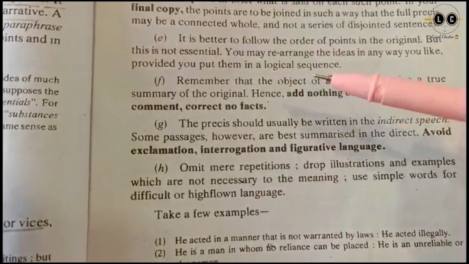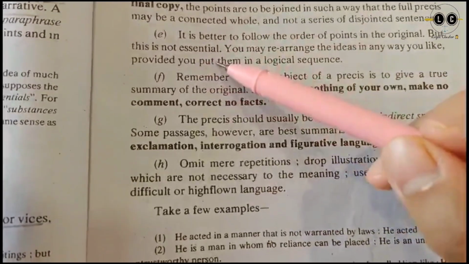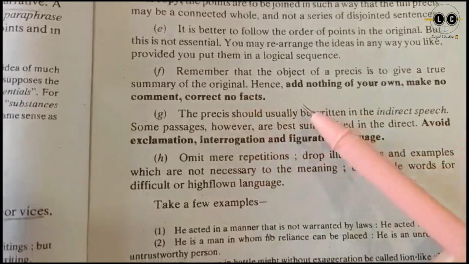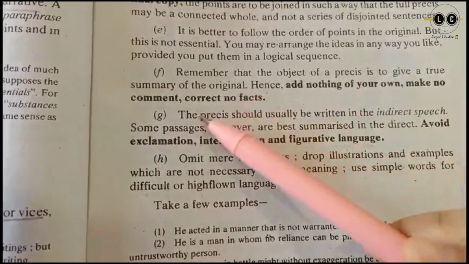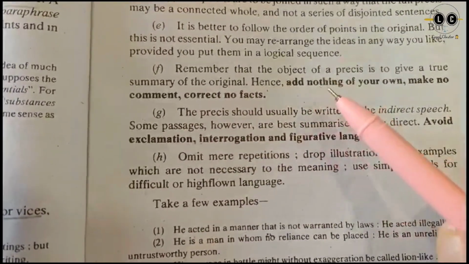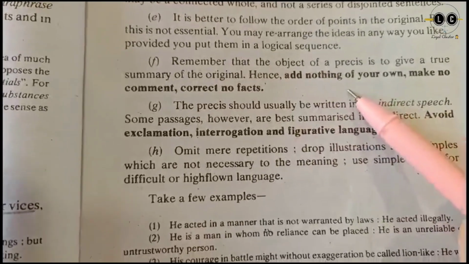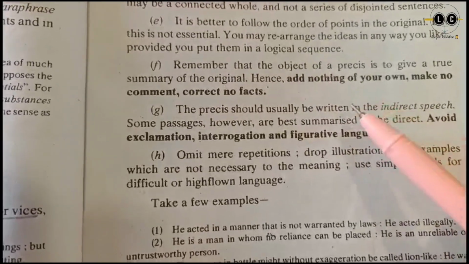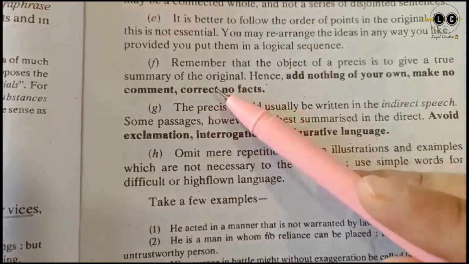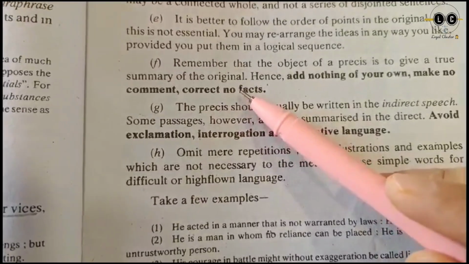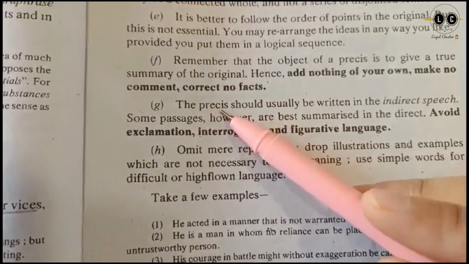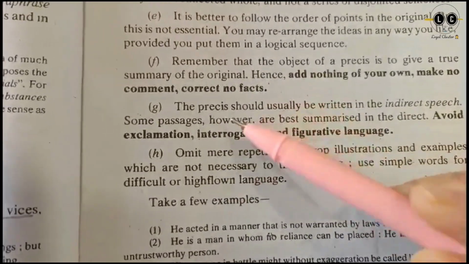That is better. It is not mandatory, it is not essential, but it is better to follow the order of the points like the original paragraph. Okay. Add nothing of your own, make no comment, correct no facts. So while writing a précis, you cannot add anything of your own. No words, no idioms, no similes. And you cannot make any comment of your own, and you cannot correct any fact, whatever is there in the summary or in the paragraph or the passage. Okay, you cannot add anything of your own.